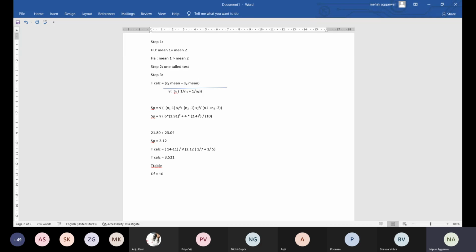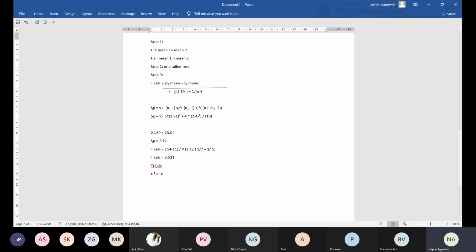So 5% only one tail, so 0.05 is the case. So you have to check for 10 and 0.05. See the table and you can check the value. So 10 and 0.05 is 1.812. So 1.812 is your table value.